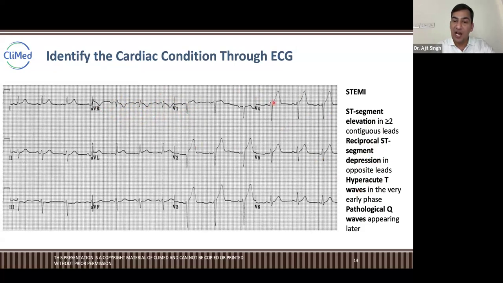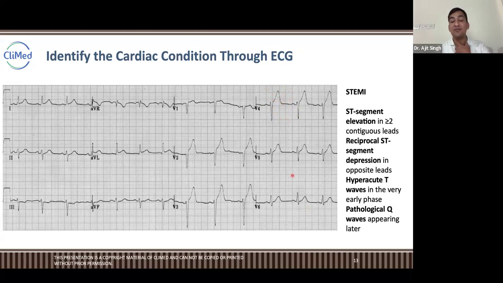And hyperacute T waves. Look at this. Hyperacute T waves means the ST segment is not at all visible from the end of S only. The T wave is going very high, right? So this ST elevation, T is elevated from here only. When it is largely high, this is called a hyperacute T wave, right?